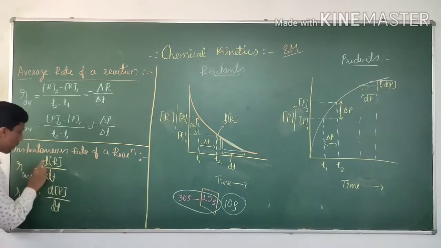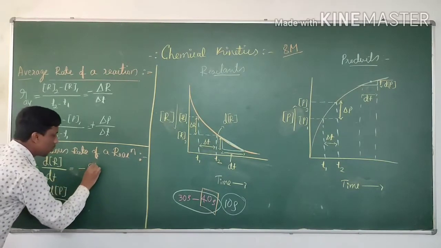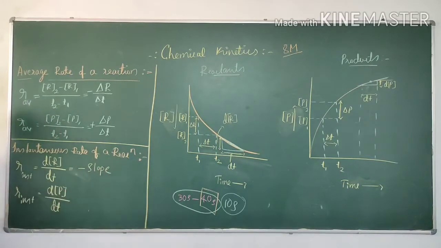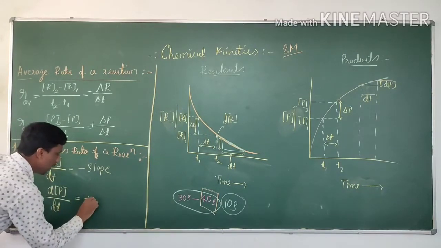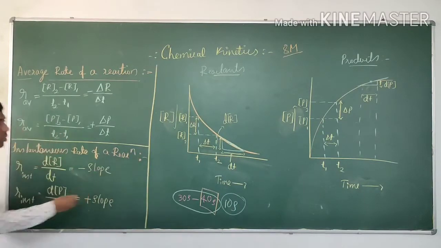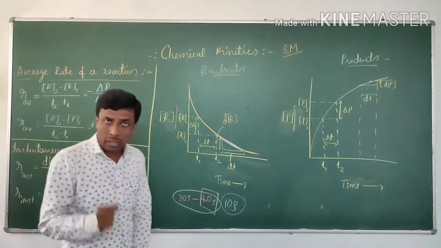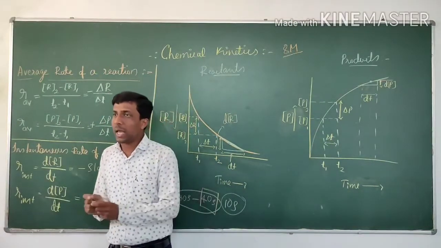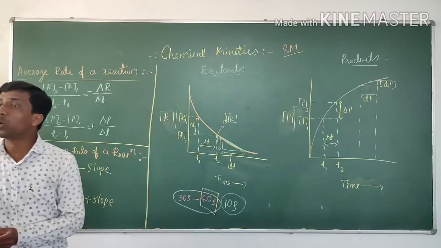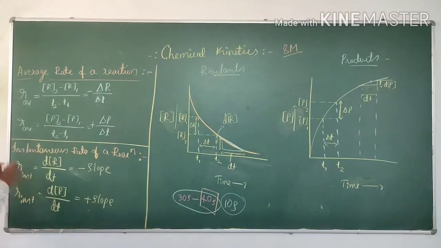Here, this dr by dt is equal to a negative slope. Is it? You will get a negative slope here. It is decreasing. The concentration is decreasing here, but here you will get a positive slope according to the diagram. This is the difference between average rate of reaction and instantaneous rate of reaction. What is instantaneous rate of reaction? The change in molar concentration of one of the reactants or products with time at a particular time is called instantaneous rate of reaction.